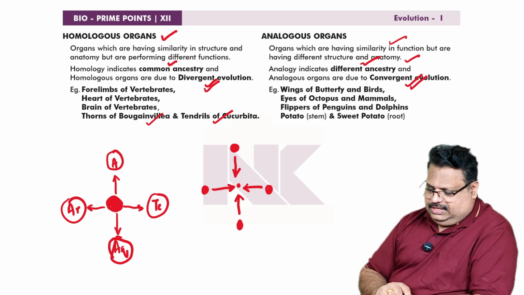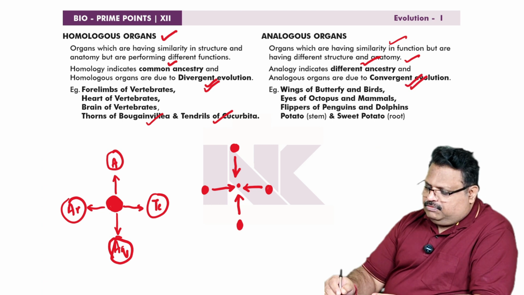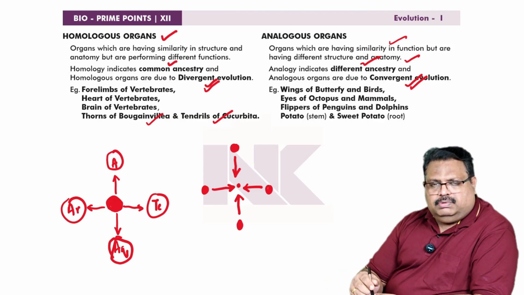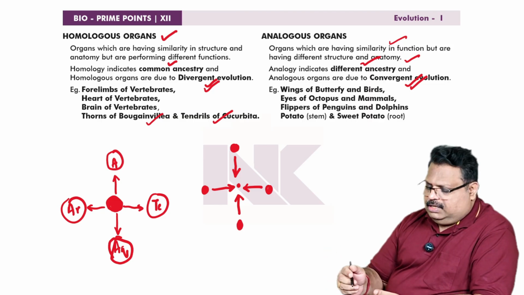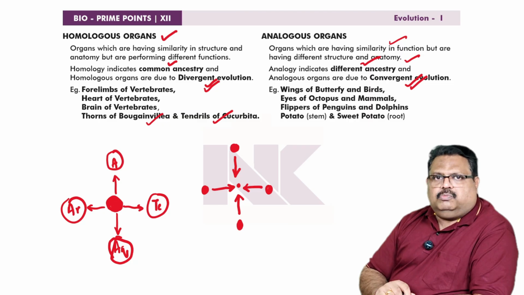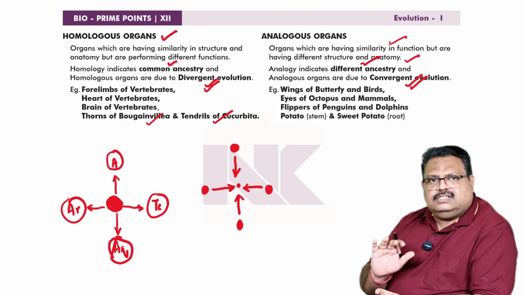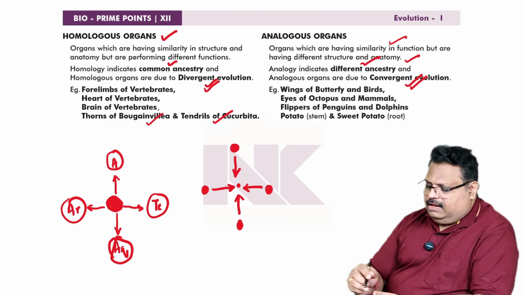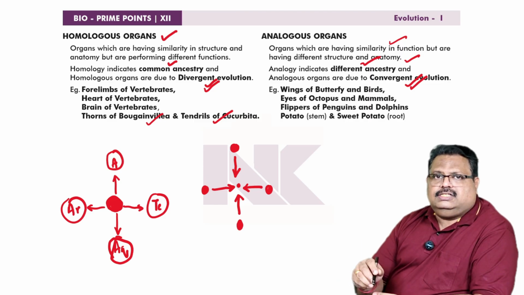Different ancestry, and the analogous organs are due to what kind of evolution? Convergent evolution. Example, wings of butterfly and birds. Butterfly is one group, birds are another group, entirely different. Butterflies come under arthropoda, an invertebrate group. Birds are chordates, a vertebrate group. But both have wing-like structures, and the function of wings is the same in both. That means they are functionally similar, but their structures are different.